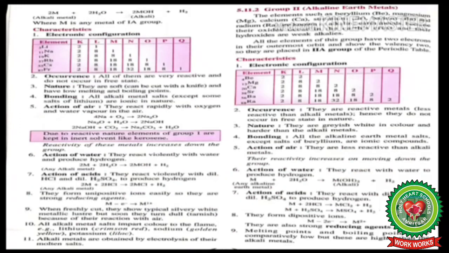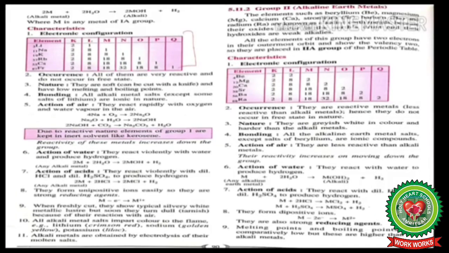2M plus 2H2O gives you 2MOH, that is alkali plus hydrogen, where M is any metal of 1A group. Characteristics. Electronic configuration. So here a table showing the electronic configuration of all the elements of group 1 has been given.